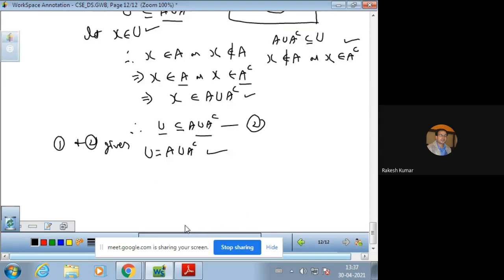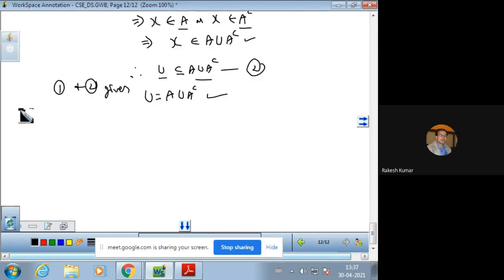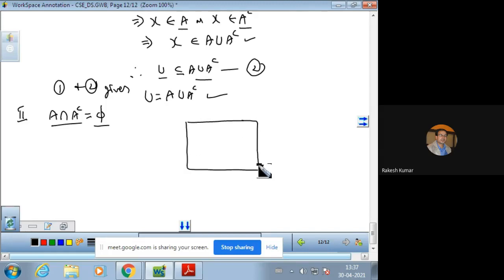Similar is the way for proving the intersection, the second one. And your second one was A intersection A complement is phi. Now look carefully, here is an intersection. And you see this is a set, this is a set. Again take a Venn diagram. So this set will be either a subset of this or this set will be a subset of this, and combining both we can write down that the two sets are equal.